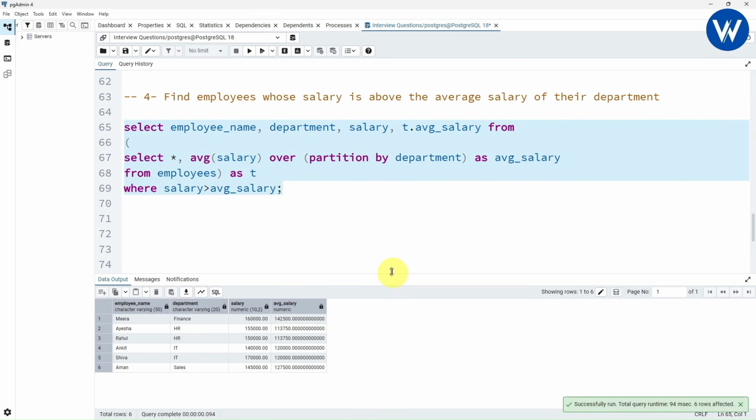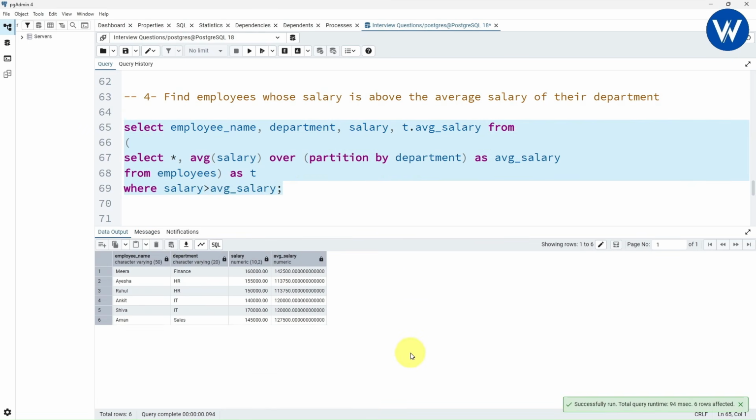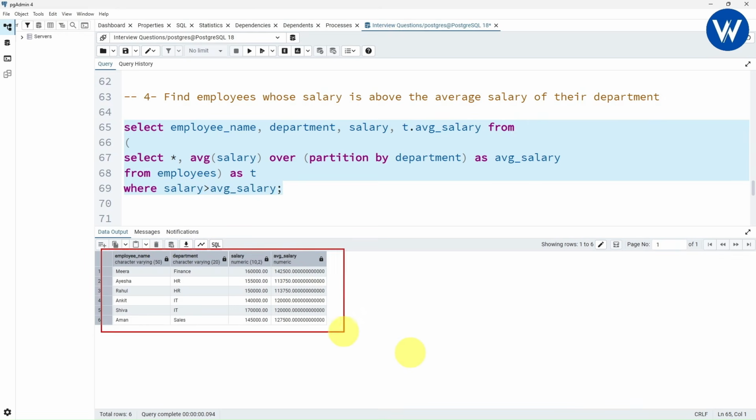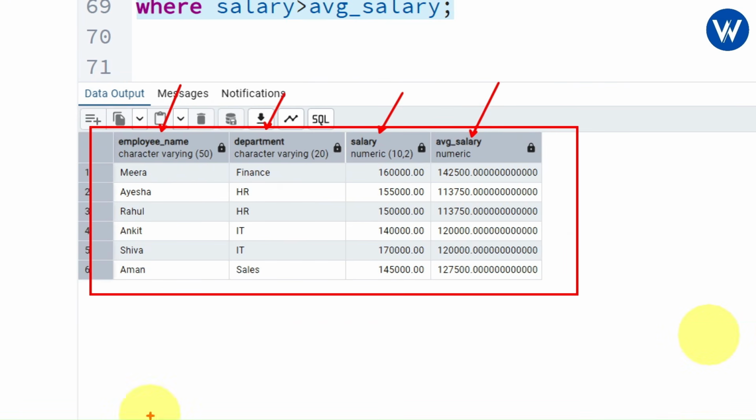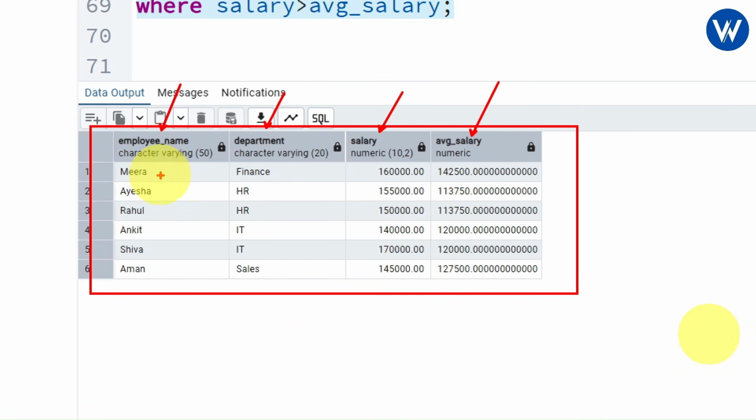Press F5 and wow, look here guys. Finally below you can see the output. Here we can see the employee name, department, salary and the average. Now with the help of this data we can understand that these are the employees whose salary is more than the average salary, right? So basically in the finance department, Mira is having the highest salary, which is more than the average salary of the finance department.